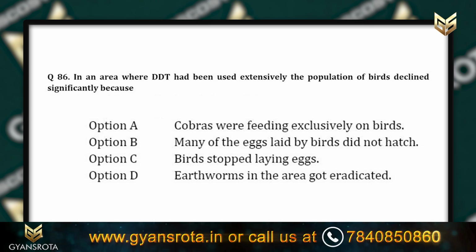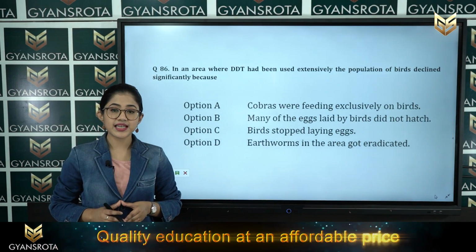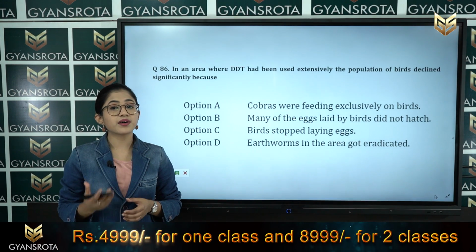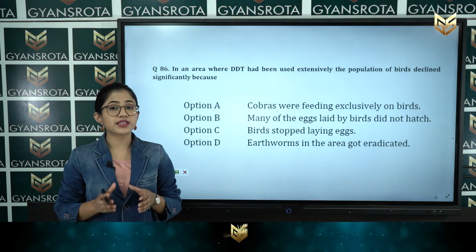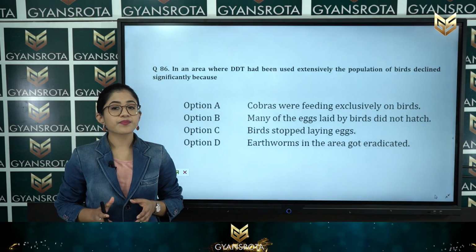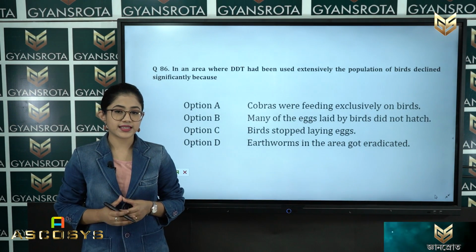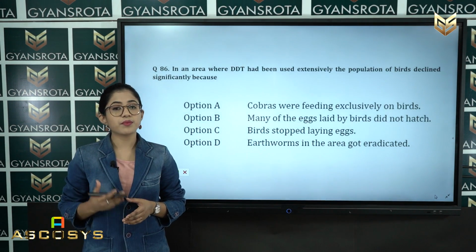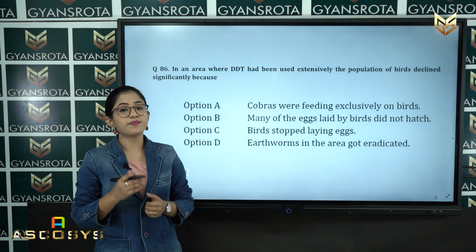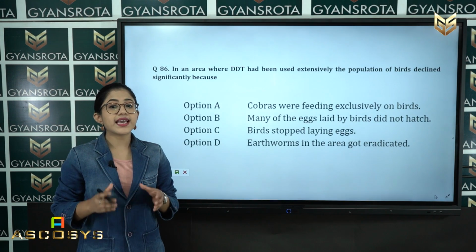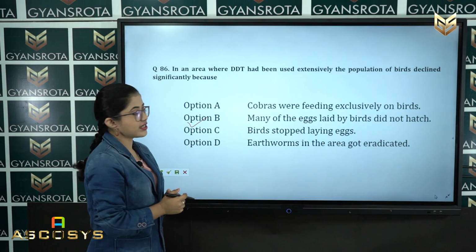So student, when there is a high concentration of DDT, it declines the bird populations. How? By disturbing the calcium metabolism in birds and thinning the eggshells, and ultimately premature breakdown of eggs, and this is the reason that the bird populations decline. So among these 4 options, option B, which states that many of the eggs laid by birds did not hatch, is the correct answer for this question.